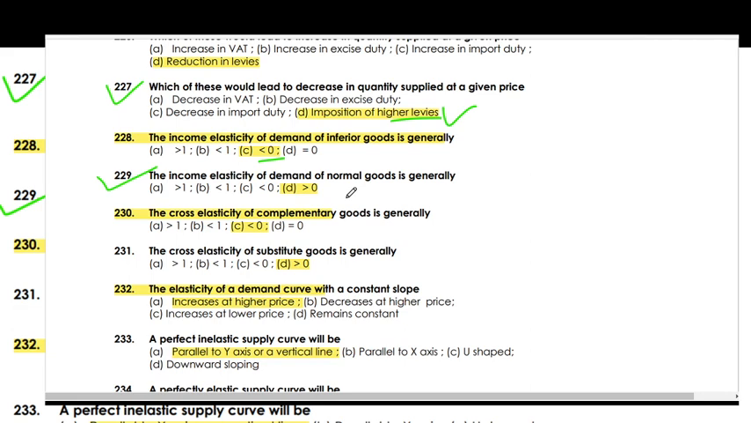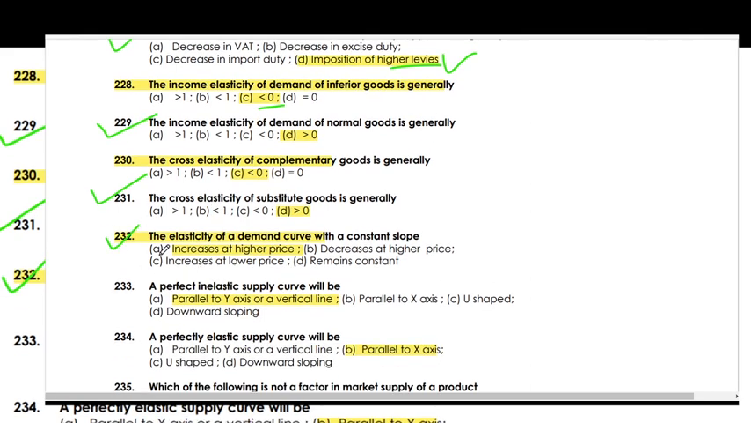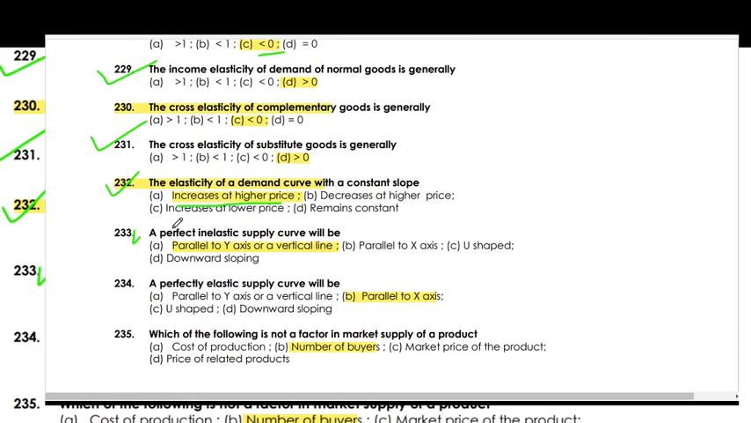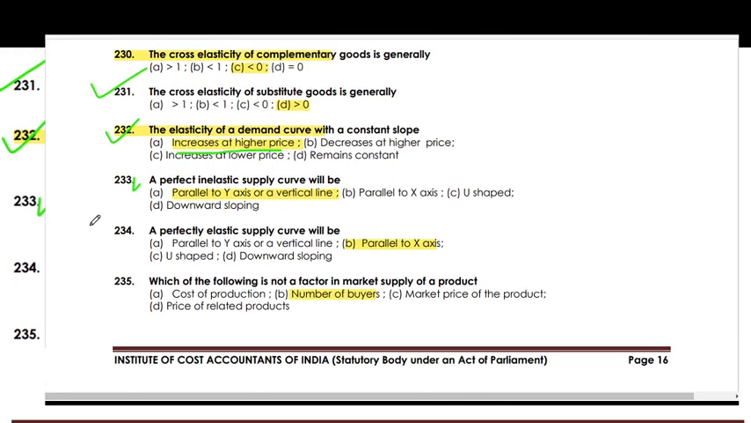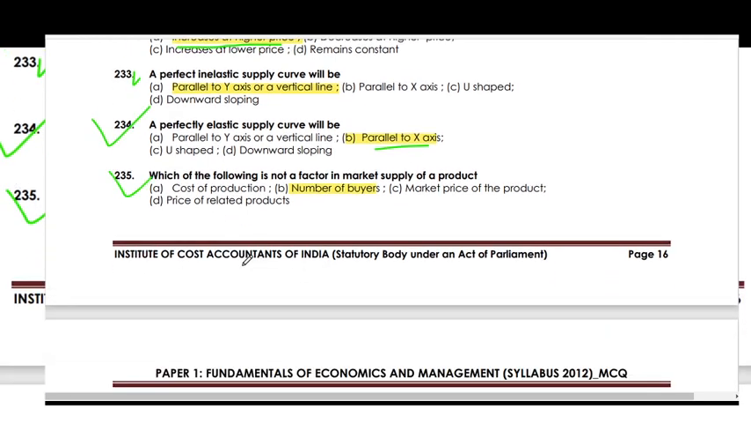Cross elasticity of substitute goods is generally less than zero. The elasticity of the demand curve will be constant slope, increasing at higher price. A perfectly inelastic supply curve will be parallel to the y-axis, a vertical line. A perfectly elastic supply curve will be parallel to the x-axis. Which of the following is not a factor of market supply of a product? The number of buyers.